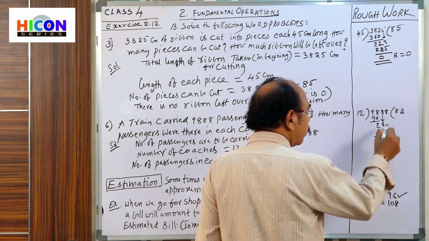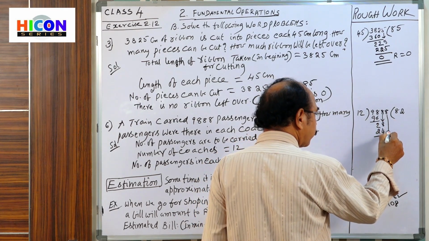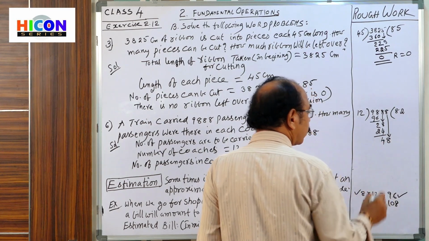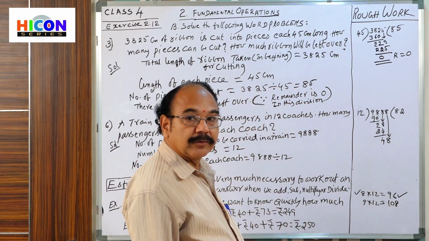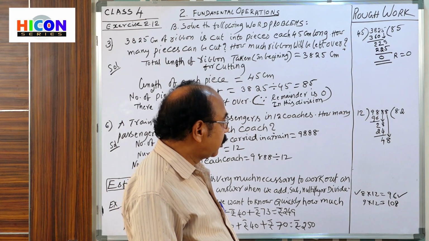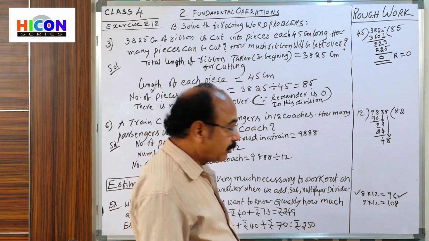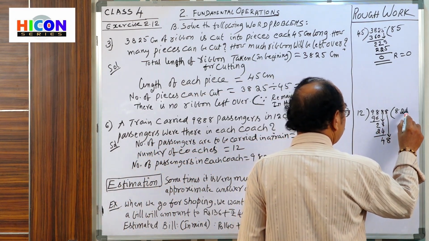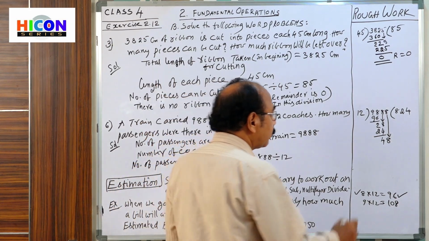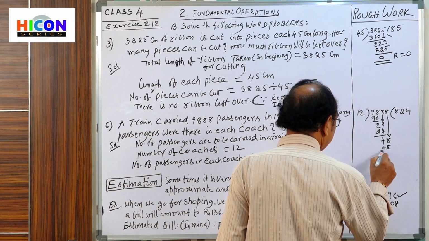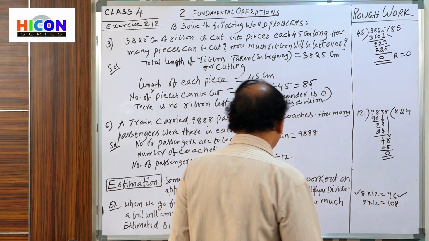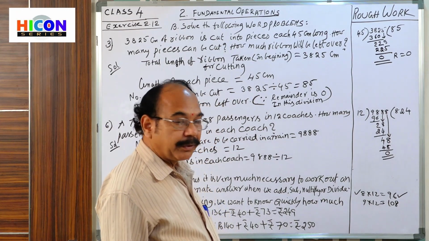Now bring down the last number, 8. Now read the 12 table. How many times? 12 fours are 48. So we say 4 times. 12 fours are 48. Okay, children? So 824 passengers.